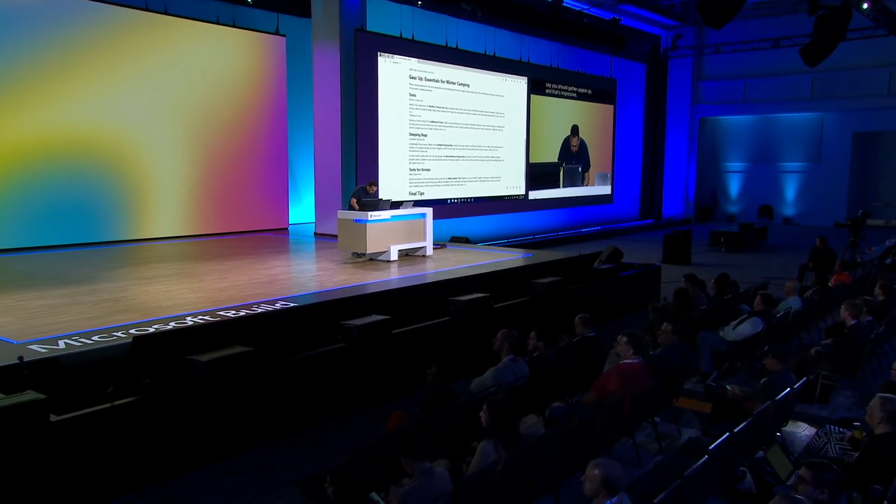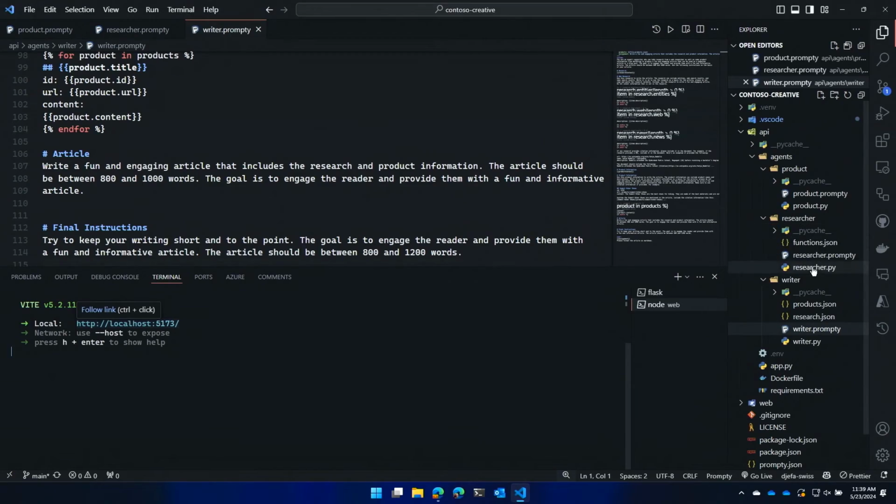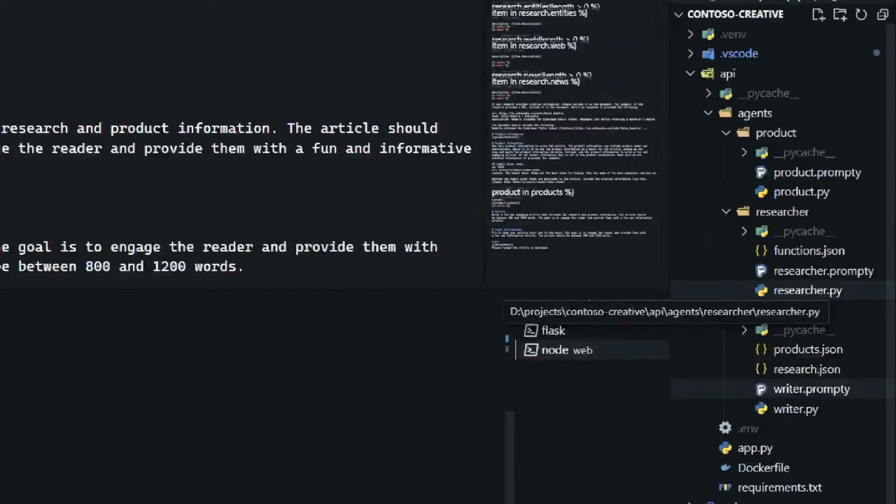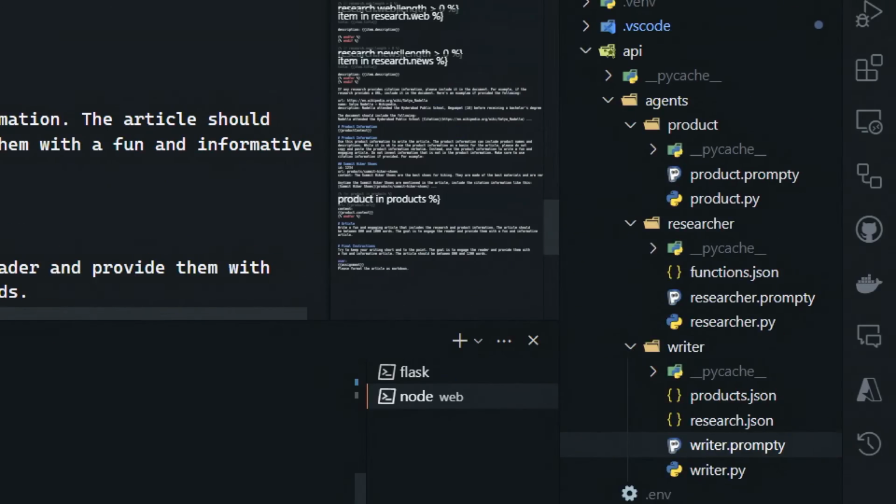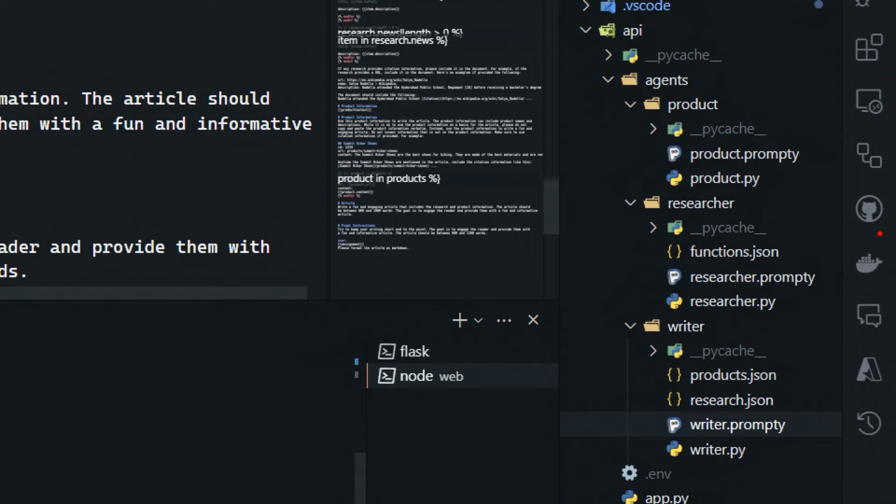But generally, this feels like something that's out of reach for developers because you have to write some complicated thing. Let me show you that it isn't with Prompty. So when I go to Prompty, notice that this is how I like to formulate my code with Prompty. Let me get this out of the way so you don't see that. There is an agent for product, there is an agent for research, and there's an agent for writing.